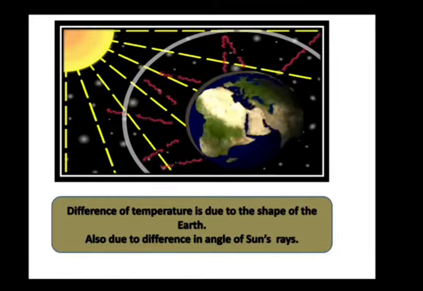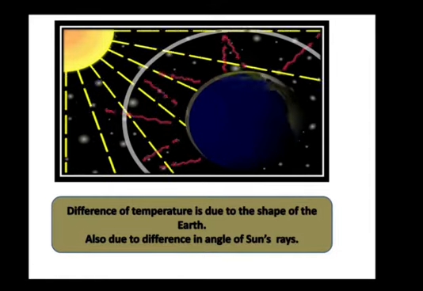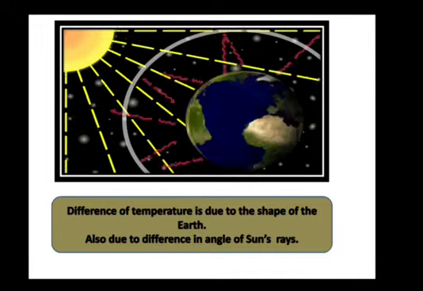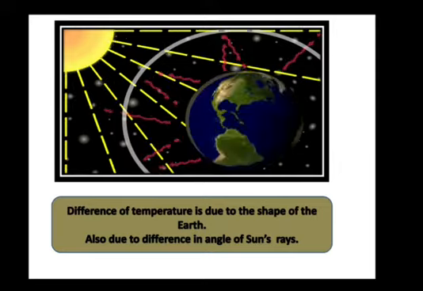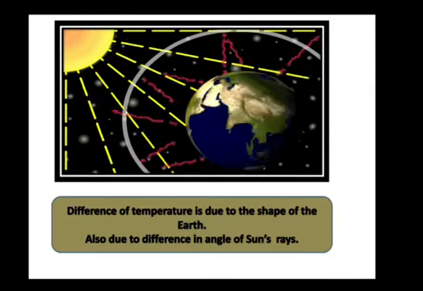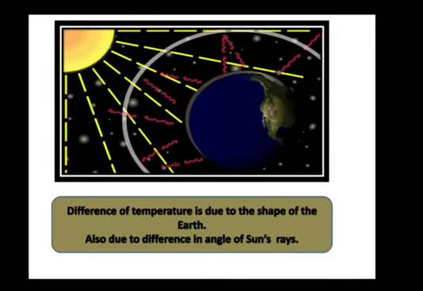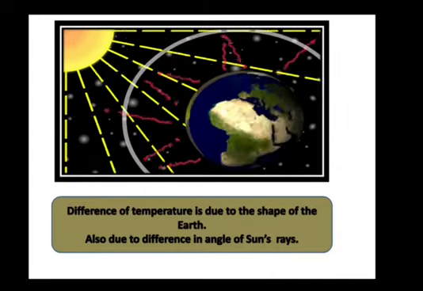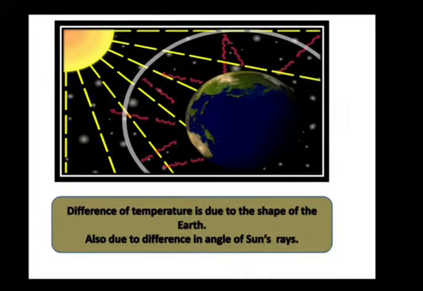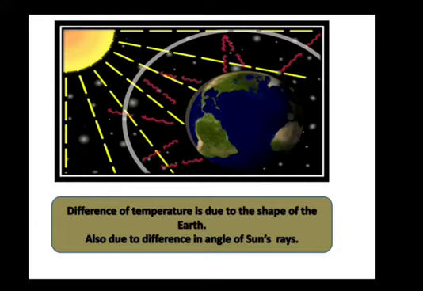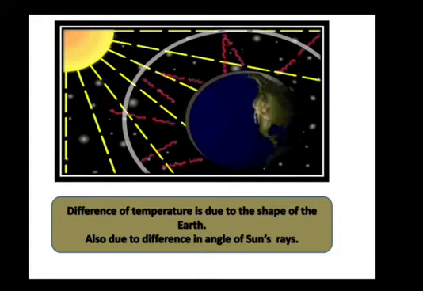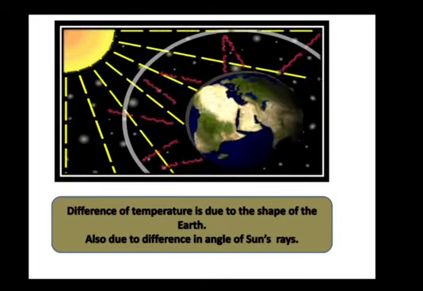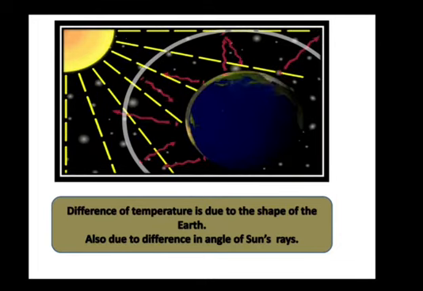Let's first understand about the shape of the earth. The earth, as I have told you, is spherical in shape. It is flattened at the poles and slightly bulging at the equator. So, earth has the largest circumference at the equator. Because of this shape, the sun's rays do not fall in the same angle on the earth's surface.